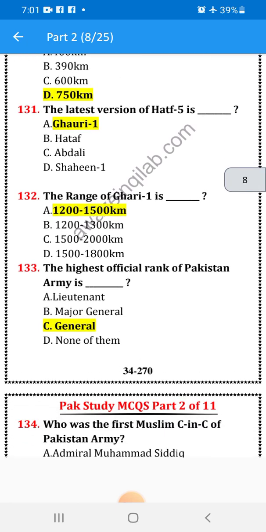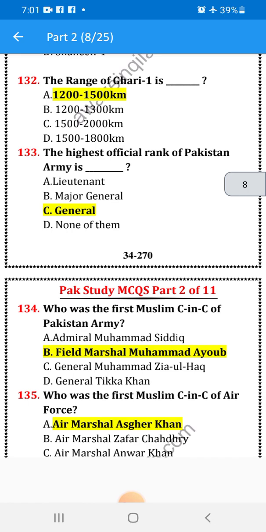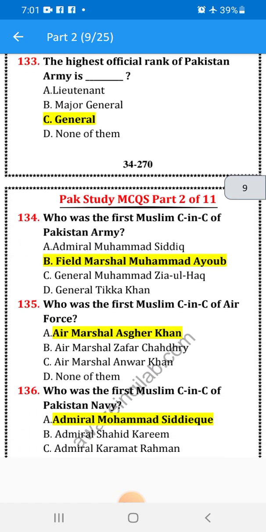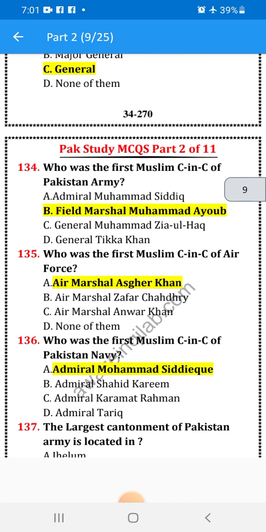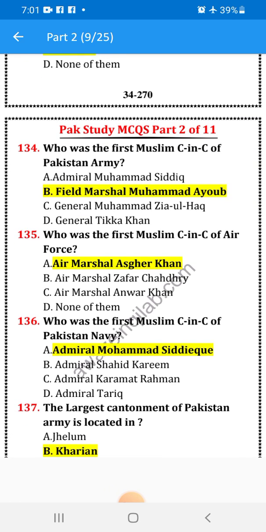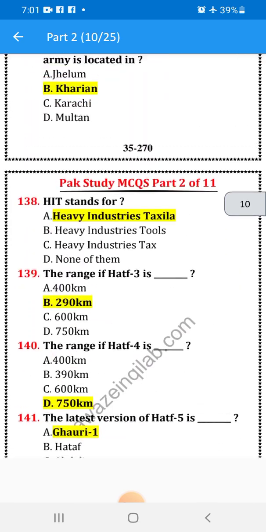The highest official rank of Pakistan Army is General. Who was the first Muslim C-in-C of Pakistan Army? Field Marshal Ayub Khan. Who was the first Muslim C-in-C of Air Force? Air Marshal Asghar Khan. Who was the first Muslim C-in-C of Pakistan Navy? Admiral Muhammad Siddiq. The largest cantonment of Pakistan Army is located in Kharian.